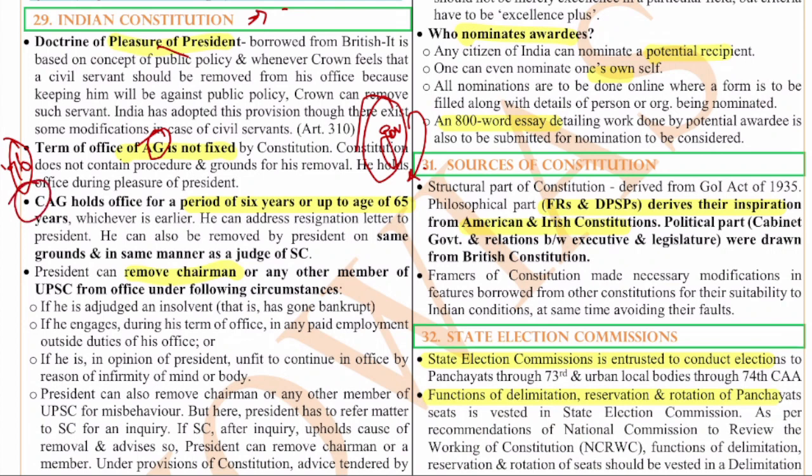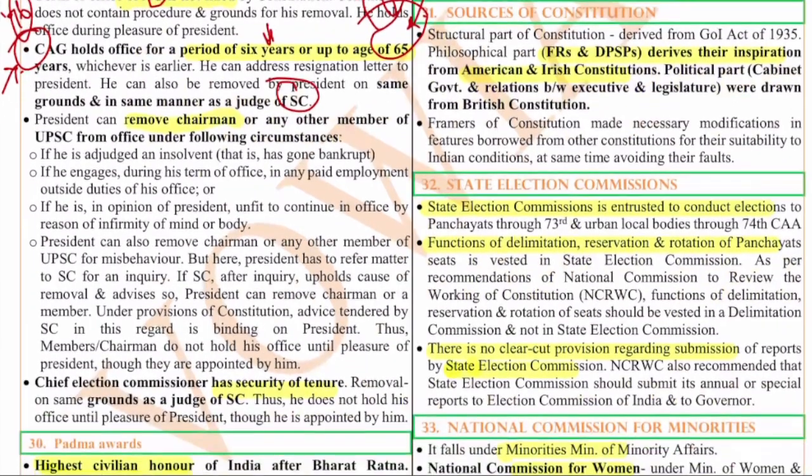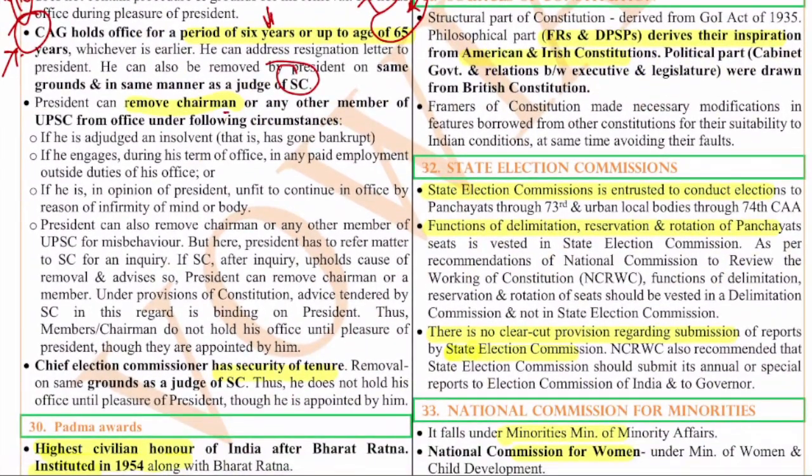Next, CAG. He holds office for a period of 6 years or up to the age of 65 years, whichever is earlier. The removal is the same as that of a Supreme Court judge, so the president does not have any role in the removal of the CAG. Only during appointment the president has a role, but removal is done by the parliament, like that of a Supreme Court judge. The president can remove the chairman and any other member of UPSC in the following circumstances: if he is insolvent, if he engages in any other paid employment, if he is unfit, or for proved misbehavior.